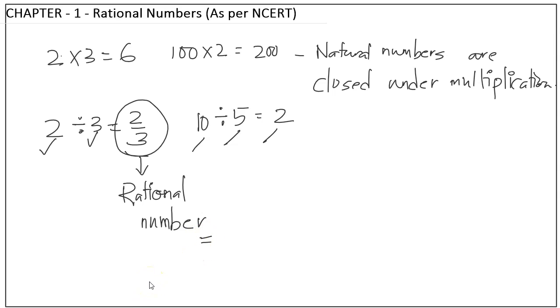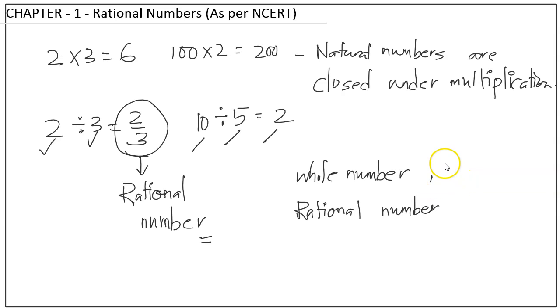Now we have tried the closure property for natural numbers only, right? So we learnt about whole numbers, rational numbers and integers also, right?